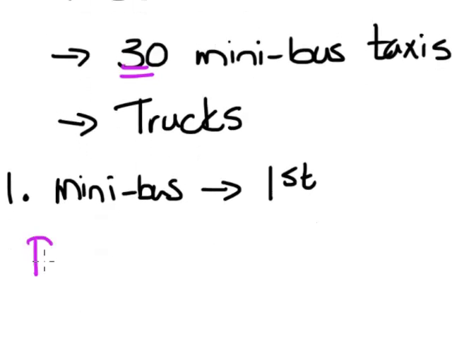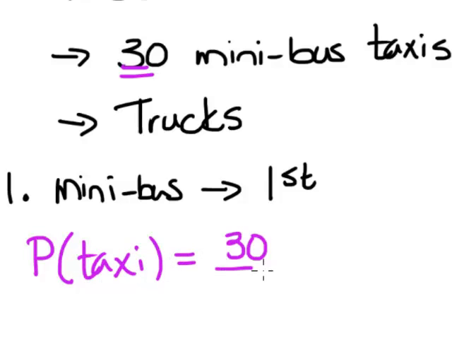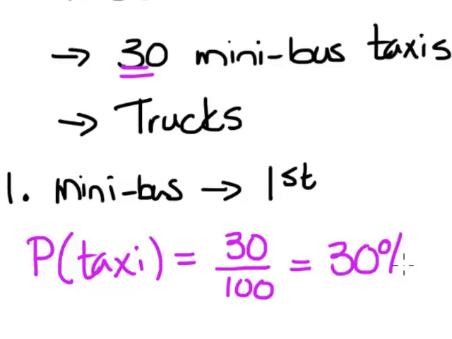In other words, the probability of it being a minibus taxi, let's just call it a taxi here, is going to be 30 out of 100. Now this is a nice one to write as a percentage because percentage is per 100. In other words, there's a 30% chance of a taxi leaving first.